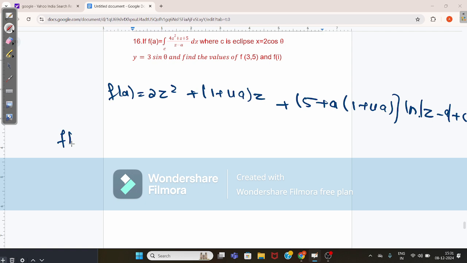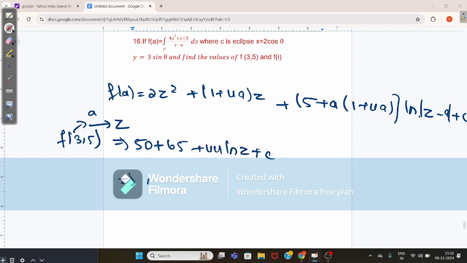Now you have to calculate f of 3 comma 5. Here, what is the value of 3? This is the value of a and this is the value of z here. So when you calculate, this value gives 50 plus 65 plus 44 log z plus c, which is equal to 115 plus 44 log z plus c.